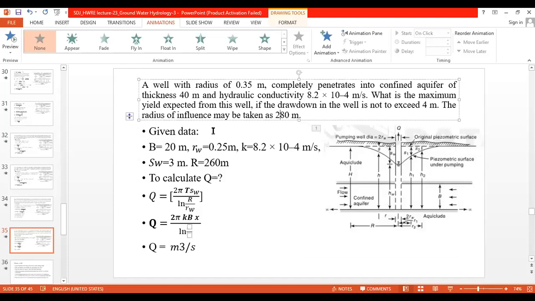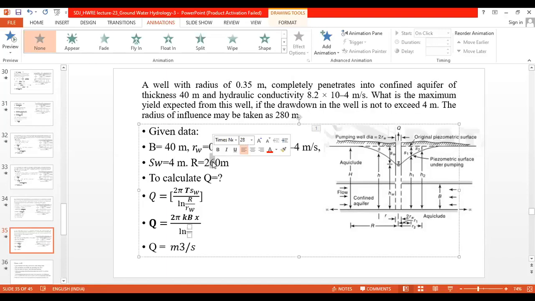So I will make the corresponding changes in the data. B we have considered as 40 meters. Radius of the well we have considered as 0.35 meters. Hydraulic conductivity we kept as it is, and drawdown instead of 3 meters we have considered now as 4 meters, and radius of influence as 280 meters. Okay, now with respect to this, please solve the example.